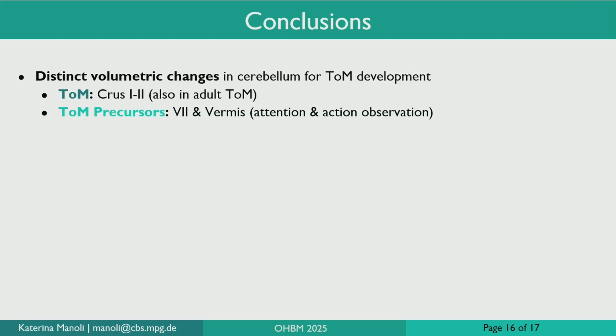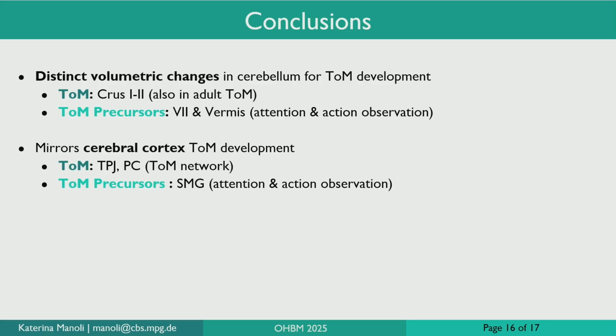So in conclusion, we observed distinct volumetric changes in the cerebellum for theory of mind development, where classic or adult-like theory of mind processing recruited regions Crus 1 and 2, which are also present in adult theory of mind, whereas the precursors recruited lobule 7 and the vermis, which are more involved, at least in the adult cerebellum, in attention and action observation. And this is a pattern that mirrors the development of theory of mind in the cerebral cortex.